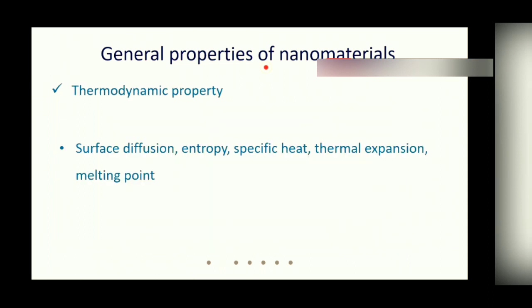Thermodynamic property of nanomaterials. As we have seen, in case of nanoparticles, the surface atoms are weakly bound by dangling bonds. So their surface atoms can diffuse very quickly at lower temperature than in the bulk state. So the diffusion coefficient is much larger in case of nanomaterials. Besides, due to change in electron scattering, the entropy, specific heat, thermal expansion, melting point, etc. also get changed in case of nanomaterials.